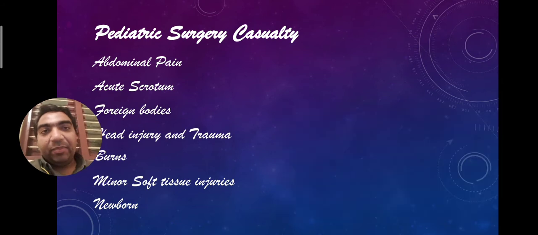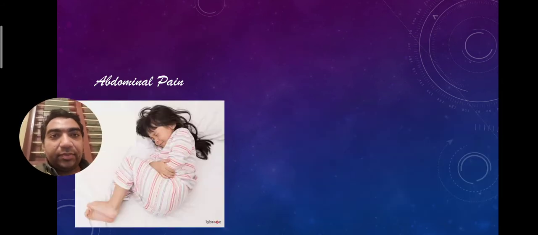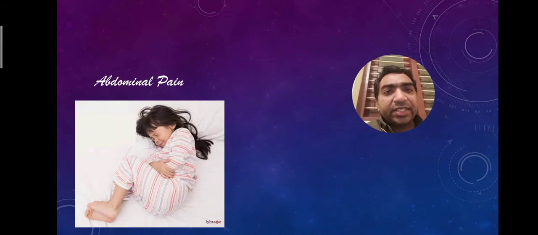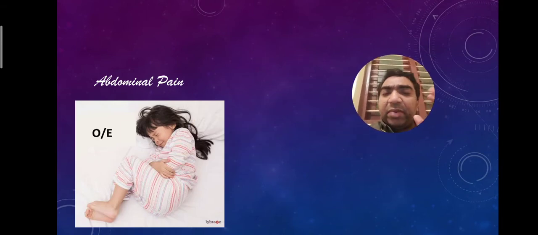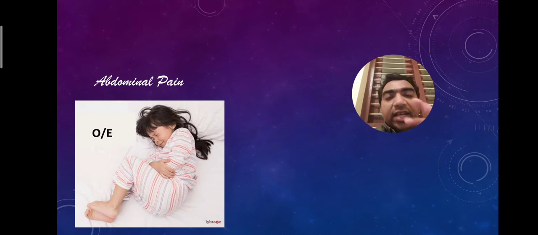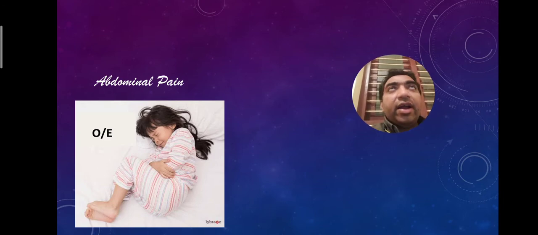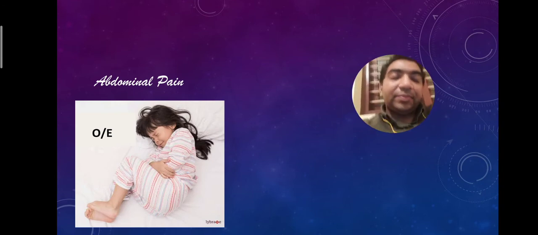The most common is abdominal pain, so we'll discuss abdominal pain. When a patient with abdominal pain comes, we can examine the patient. But most of the time there will be diffuse pain and you will not be able to localize the pain to a quadrant of the abdomen. In those cases, our option is to take an abdominal X-ray. We can clinically examine the patient, and well and good if you could localize the pain to a quadrant of the abdomen, or if there is an abdominal mass, it is also fine.